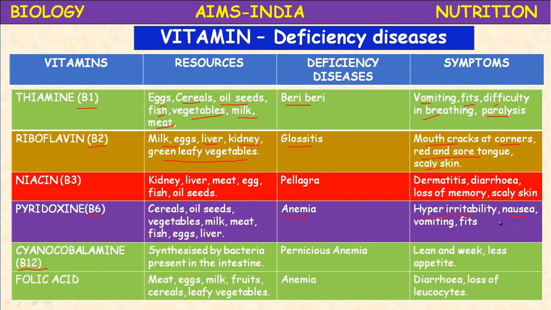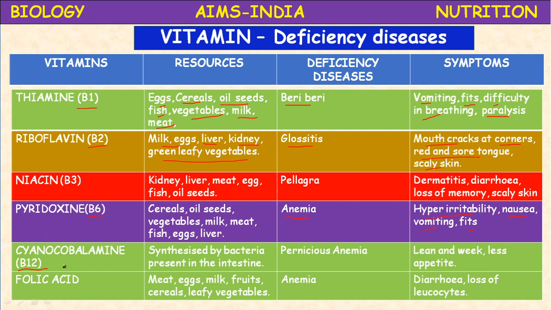Nausea, a running nose, always water coming from the nose. Next, vomitings and fits, convulsions. Anemia means weakness. This is another symptom, but fits, vomitings, nausea are the common symptoms of deficiency of pyridoxine, or vitamin B6.